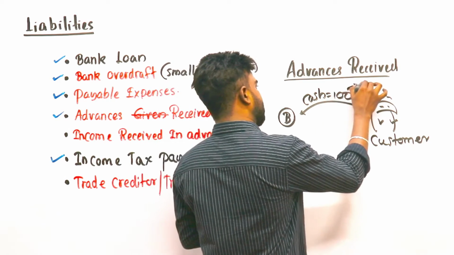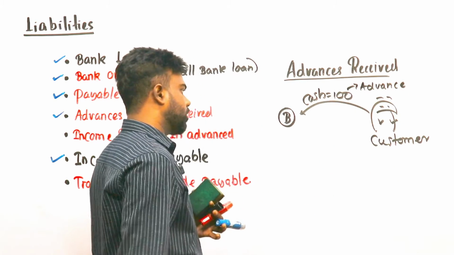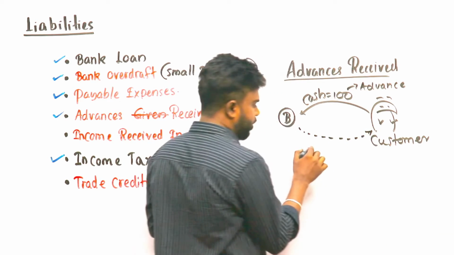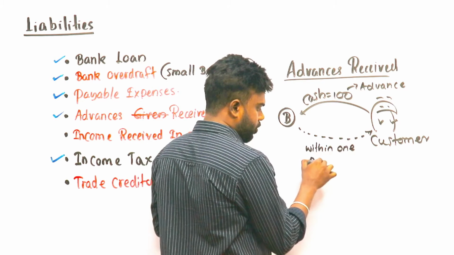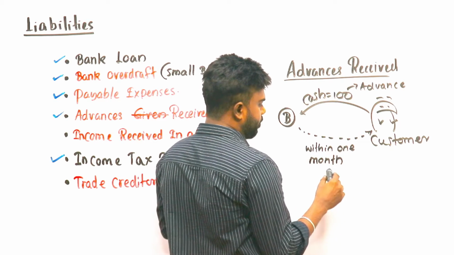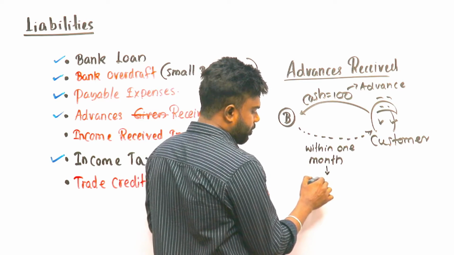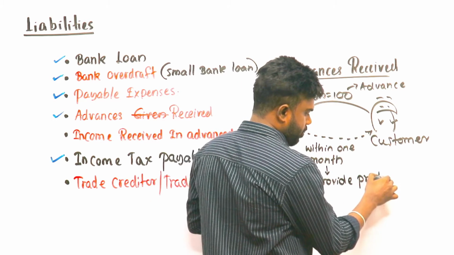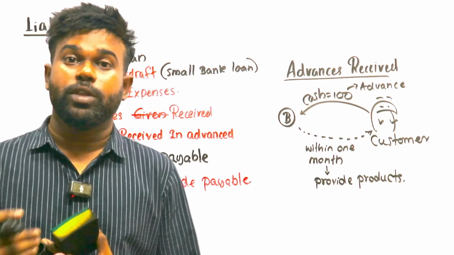The customer informed that within 1 month the business has to provide products. Business has to provide products within 1 month.